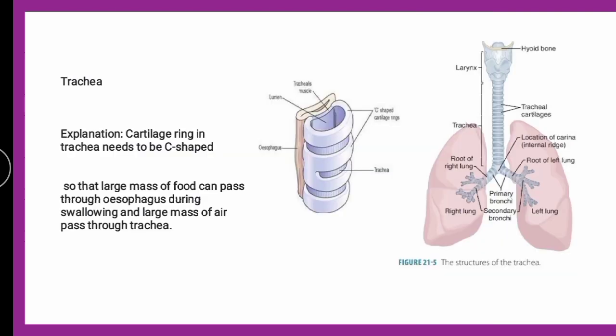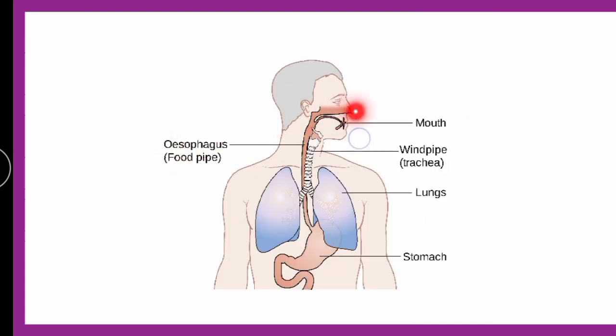Now, if you see the hyaline cartilage which is C-shaped, you can see here this is the C-shaped hyaline cartilage, which is with the trachea, and besides that there is the esophagus. The C-shaped hyaline cartilage is present in the trachea, so that food can pass through the esophagus, which is known as the food pipe, and the trachea, known as the windpipe, has C-shaped hyaline cartilage which helps air come inside.